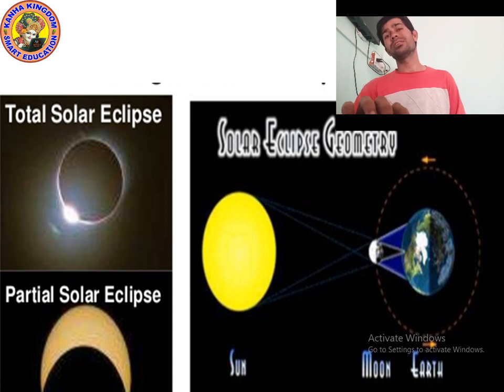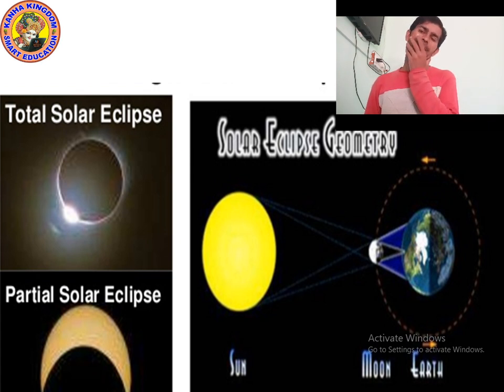When will the partial solar eclipse occur? A partial solar eclipse happens in the lighter shadow on the earth's surface, that is called penumbra. Partial solar eclipse occurs during a lighter shadow, and total solar eclipse occurs during the darkest shadow.